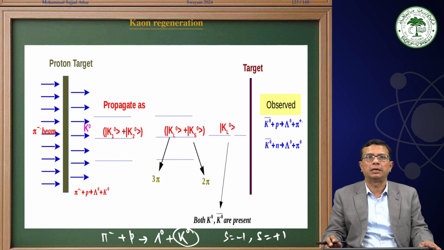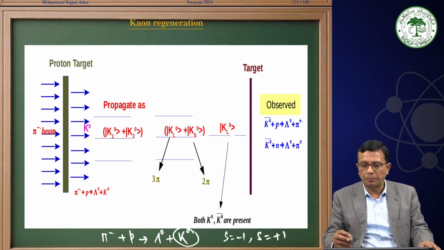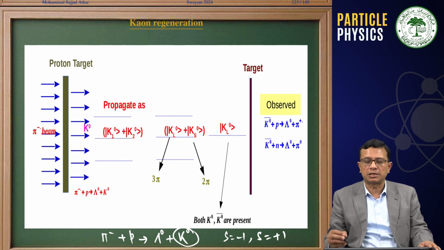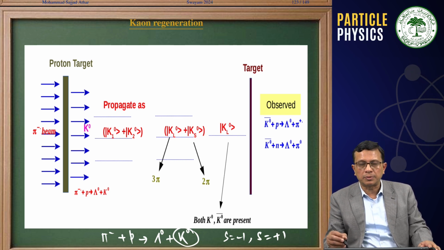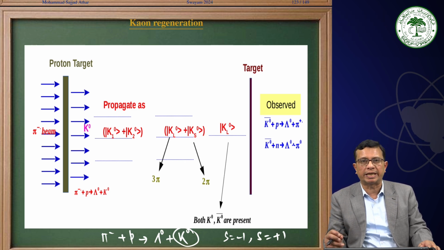Now, if we really have K0 bar, and we put a target material before this beam, what was observed is a lambda and a pi plus in the final state, or a lambda and a pi 0 in the final state, because we are talking about a nuclear target where we have both proton and neutron as target materials. When K0 bar strikes this nuclear target, people have observed a lambda 0 and a pi plus, or a lambda 0 and a pi 0 in the final state.